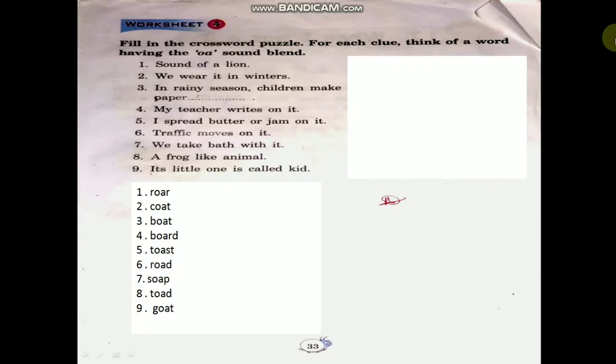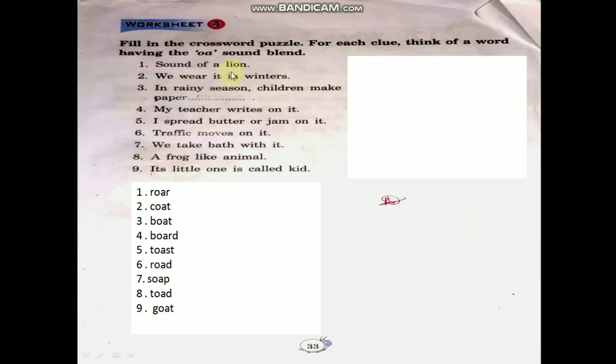Okay, children. Now worksheet 4, children. Fill in the crossword puzzle. For each clue, think a word having the OA sound blend. Okay, children. Here some hints given, children. What we have to do? For each clue, clues given 1 to 9. For that clues, what we have to do? We have to find out one word. In that word, OA sound should come. OA.